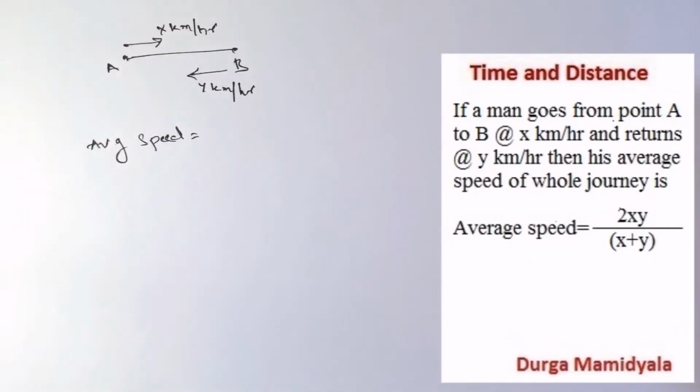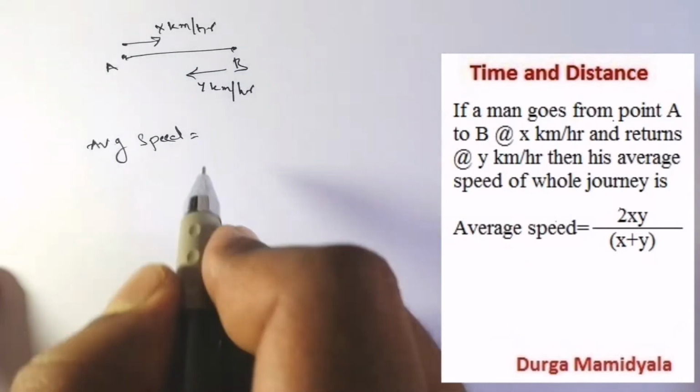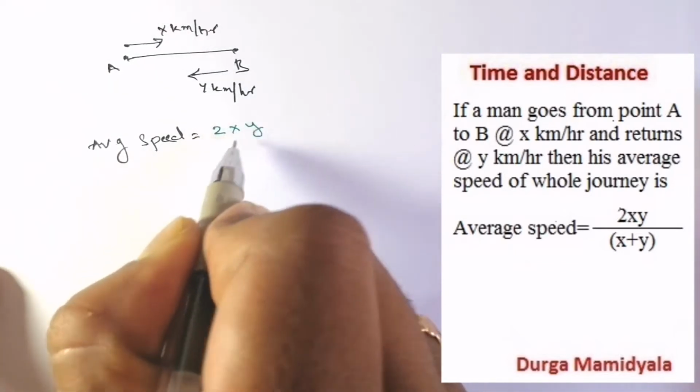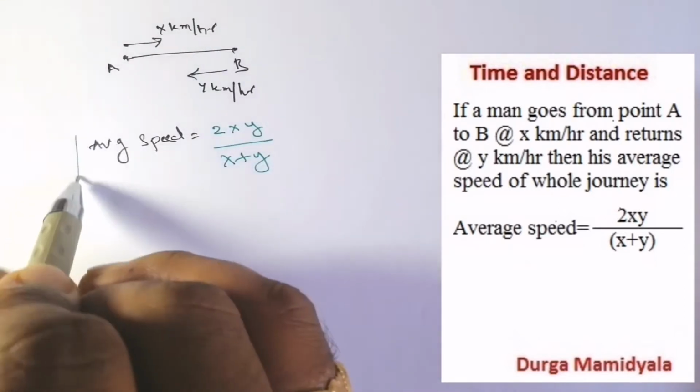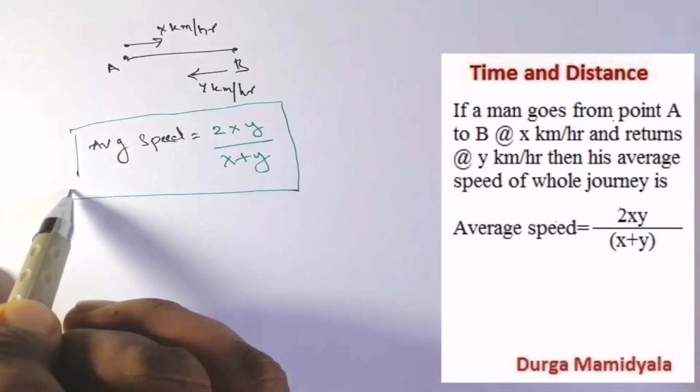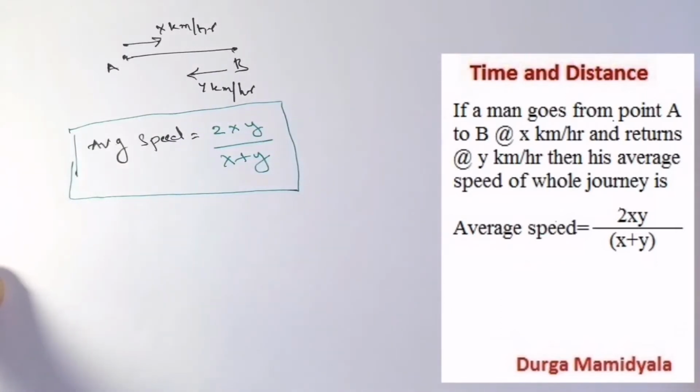So what is the average speed in this situation? The average speed is equal to 2xy by x plus y. Average speed is equal to 2xy by x plus y.